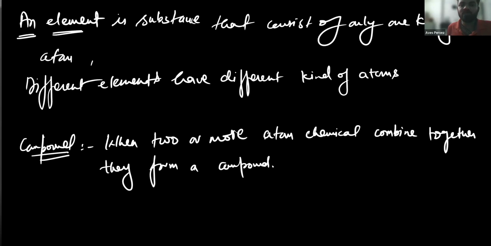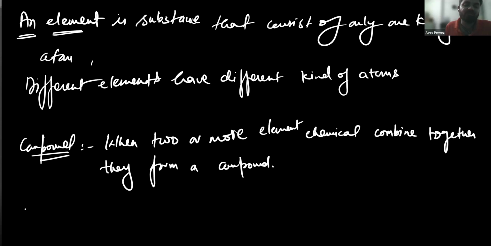In a compound, two or more elements, elements meaning like carbon element, oxygen element. So for writing the definition of a compound, we write: two or more elements chemically combined together form a compound.